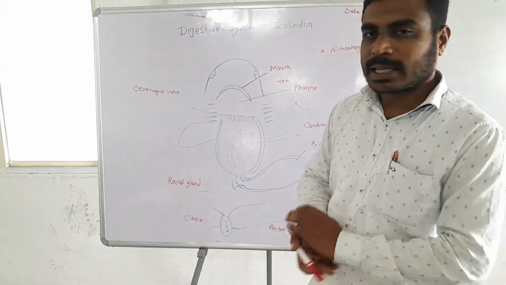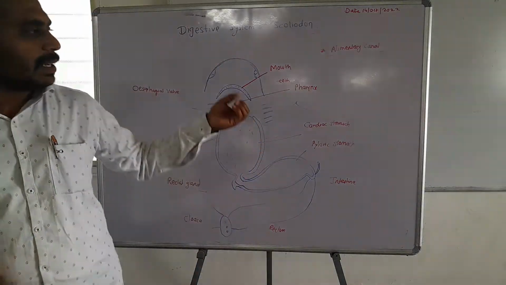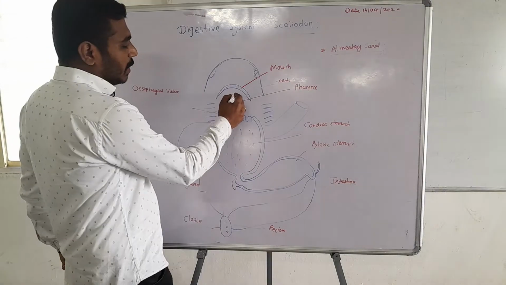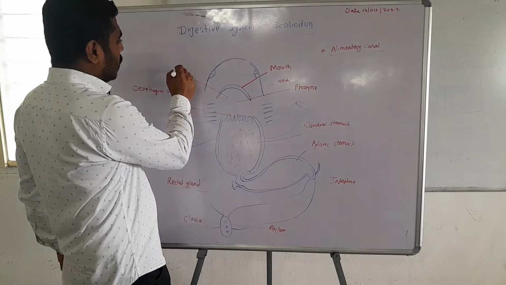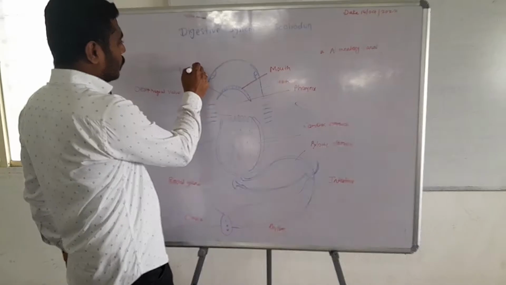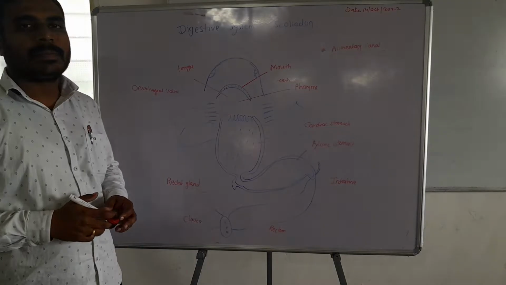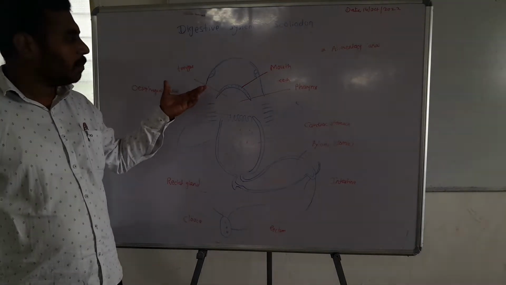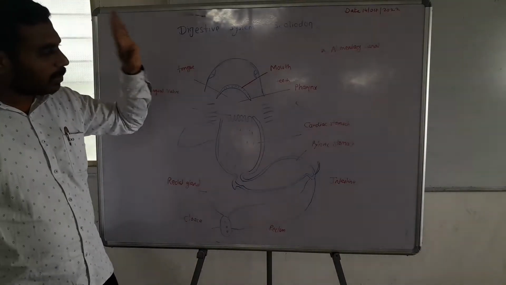Some salivary glands are present in higher vertebrates, but here in fish salivary glands are absent. Then it possesses a tongue. This tongue is non-muscular and non-prehensile. In human beings, it is muscular and prehensile.